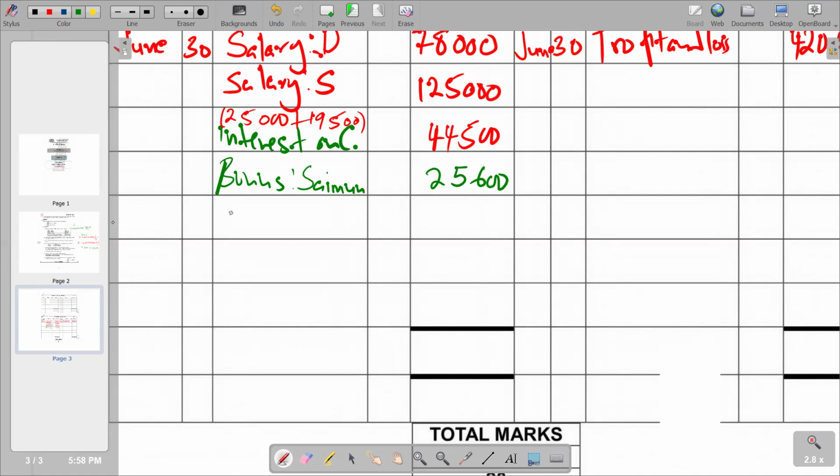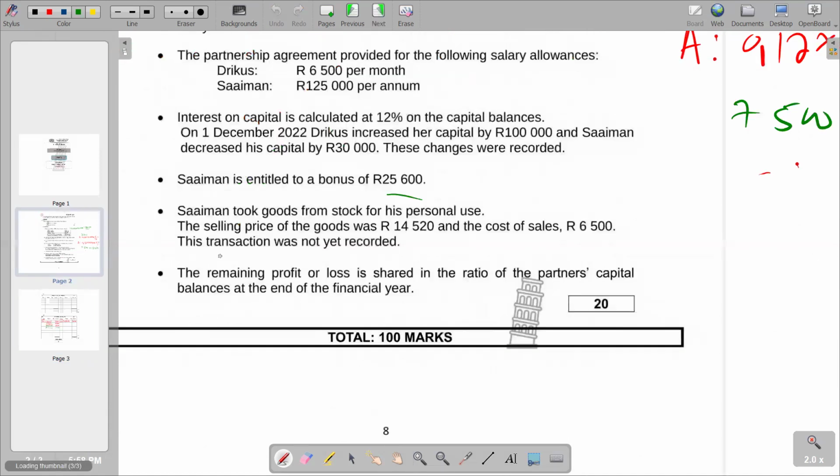You see the next point that we have here in the question. It now says Simon took goods from stock for his personal use. The selling price of the goods was 40,520 and the cost price of sales 6,500. This transaction was not yet recorded. So these are drawings, and we don't adjust for drawings in the appropriation, so we're going to ignore it. Then we go to the last part.